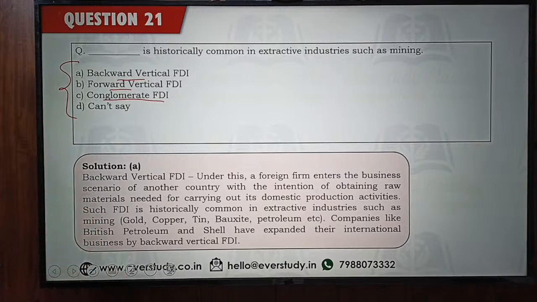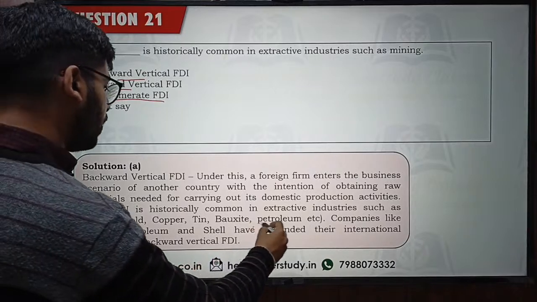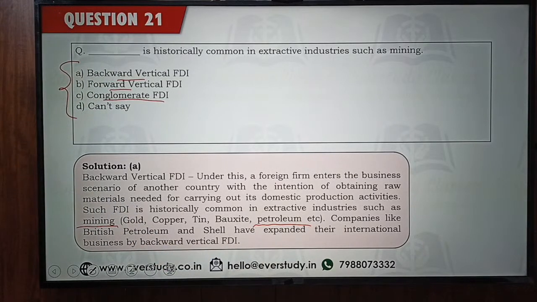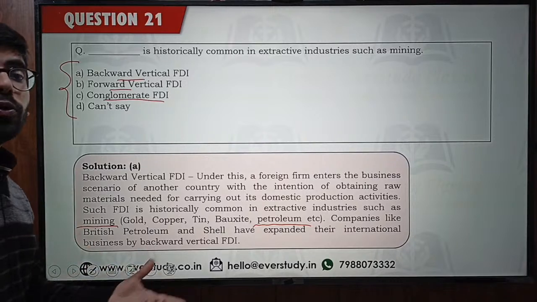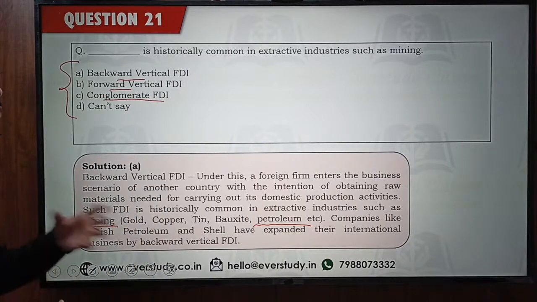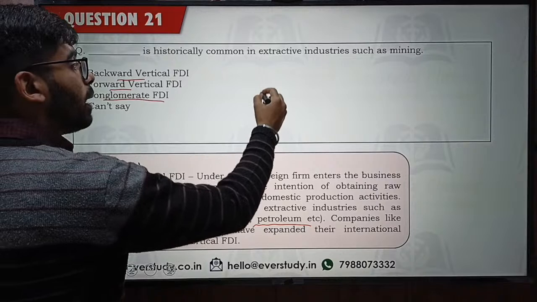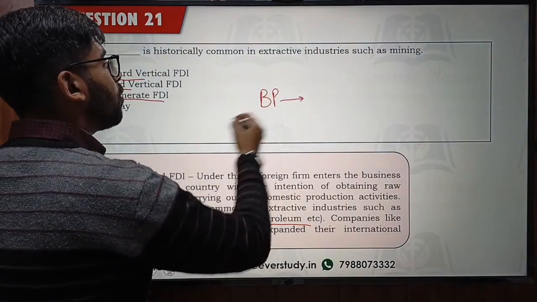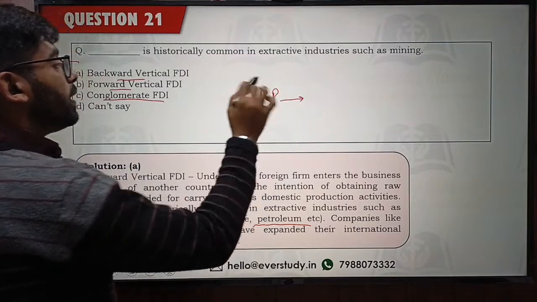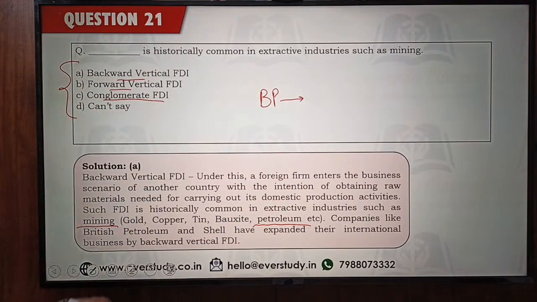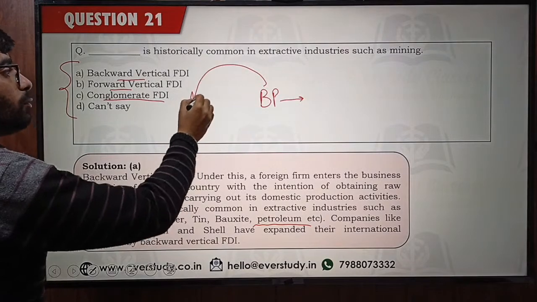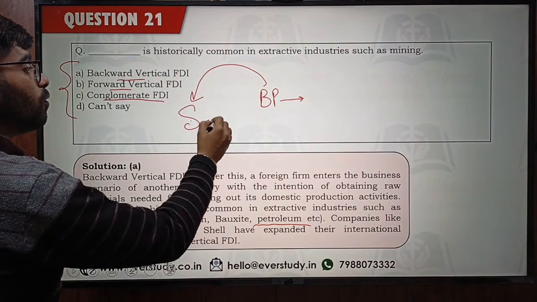In all these mining industries, petroleum is there and all other mining industries are there. So in this particular case, let's suppose there is a petroleum company. Now this company is ultimately going to supply petroleum to people, and what this company would try to achieve is control over the source of the raw material. If it is British Petroleum, it is supplying petrol to people, it would be worried about the sources from which it can get the petrol. So it would go back to the sources of raw material.